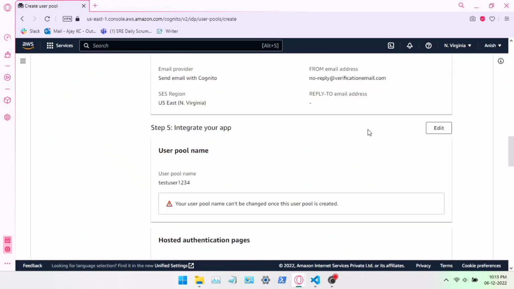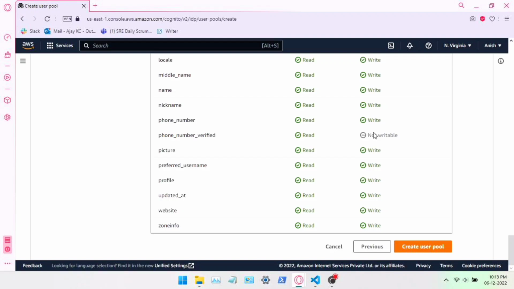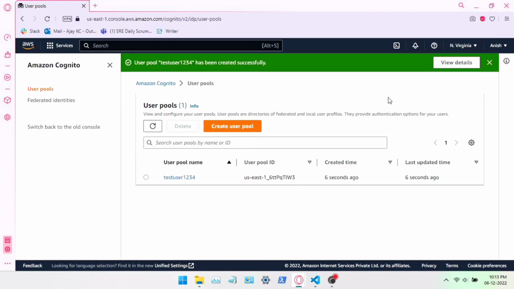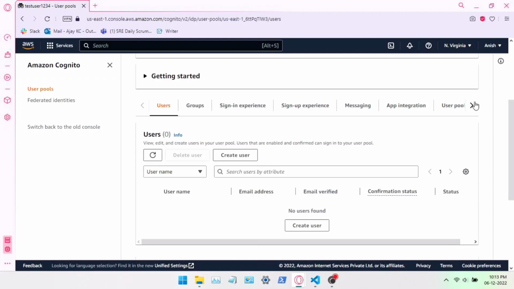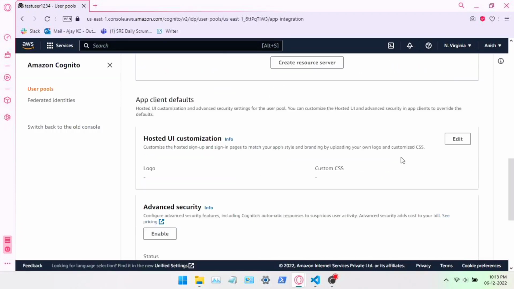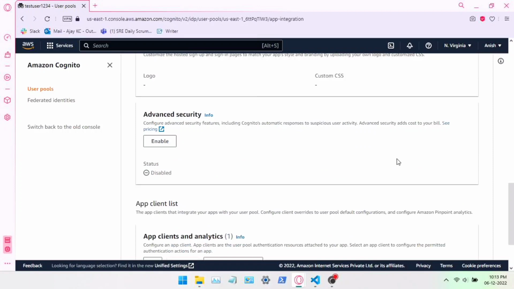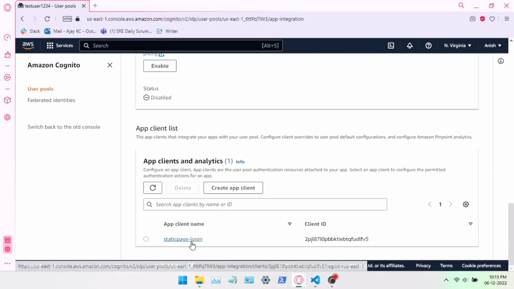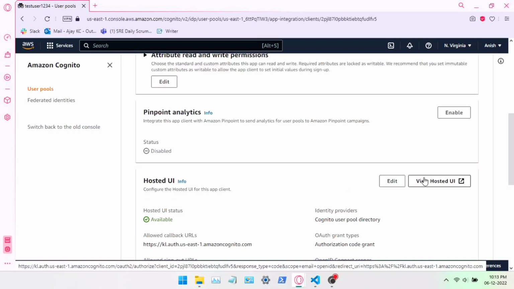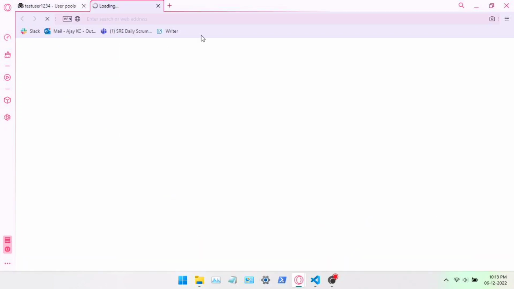This is to check all the configuration we have done. Create user pool. As you can see, our pool is created. Let's open it. There are no users right now. So go to app integrations, and click on the app client at the bottom of the page. You will see the app client name. Open view hosted UI.